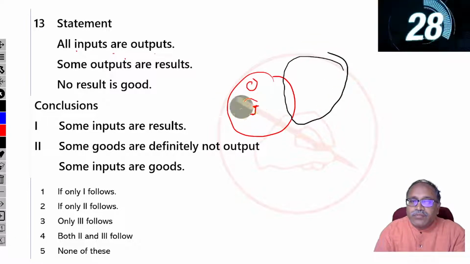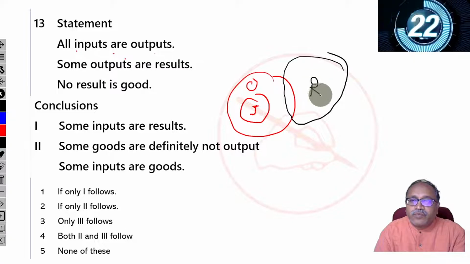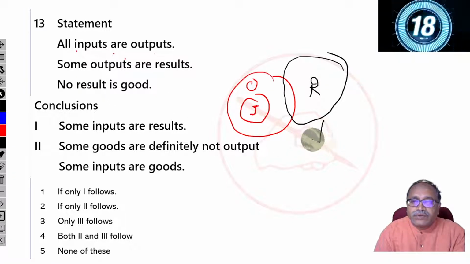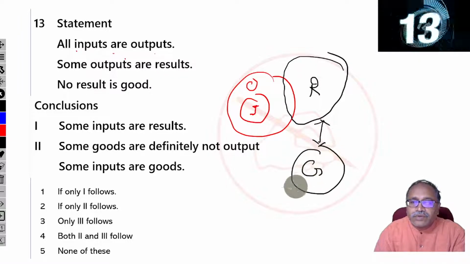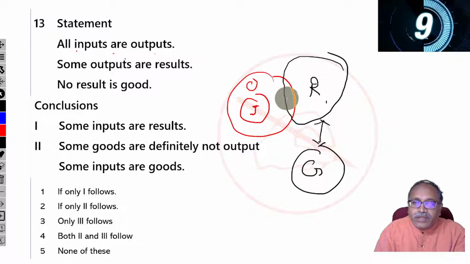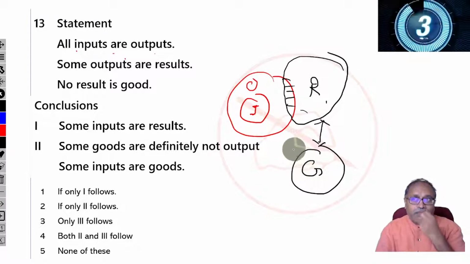And then no result is goods. Please remember that when no result is good, then anything which goes inside result will not be goods. Okay, your time is going to be up.